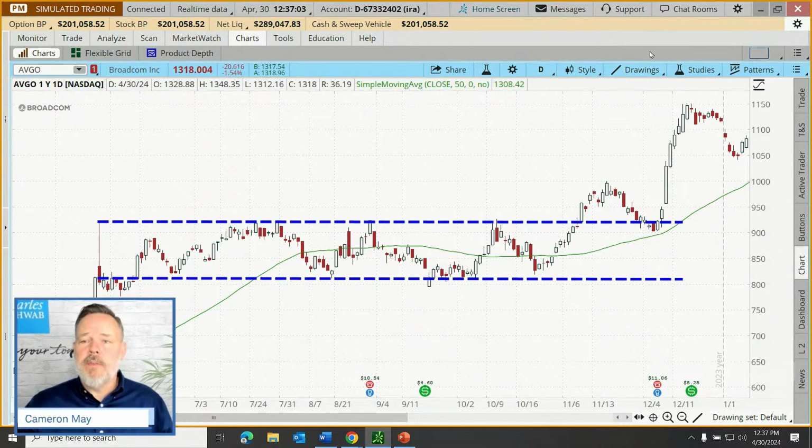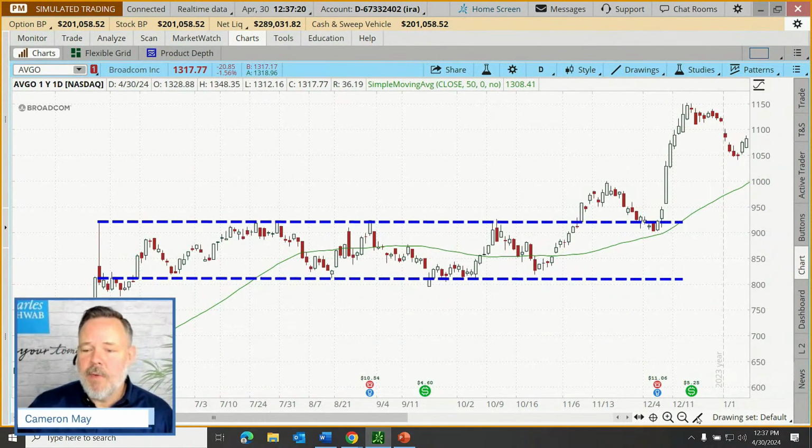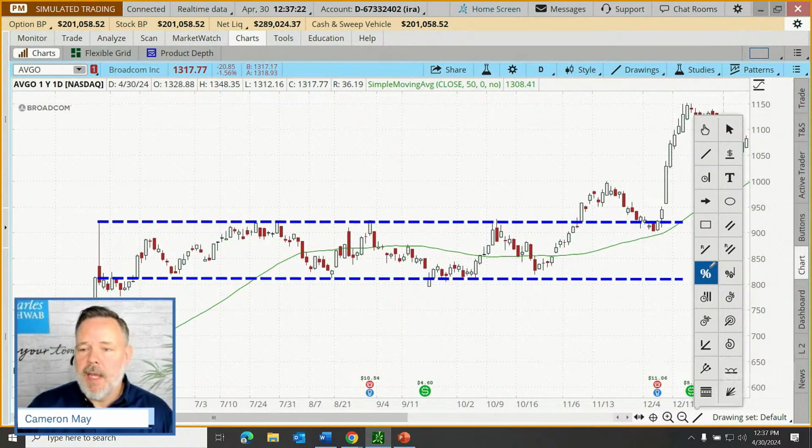So if everything else is failing us, when we get these strong moves to the upside, this is where traders will sometimes recruit a tool known as a Fibonacci retracement to identify potential price floors and potential price ceilings that are not otherwise obvious. Speak Truth says fibs don't lie. Maybe not, but they can be wrong sometimes, right? So let's switch our drawing tool to a Fibonacci tool.